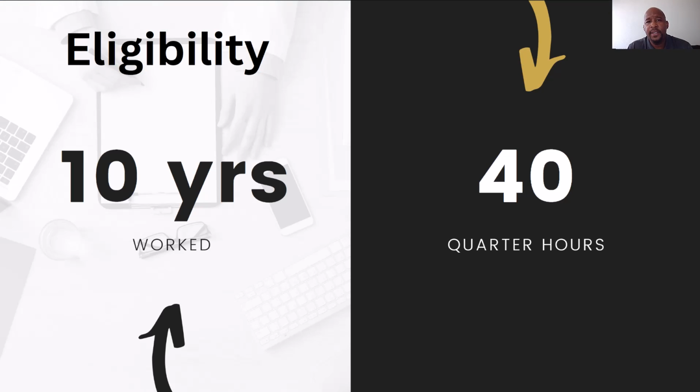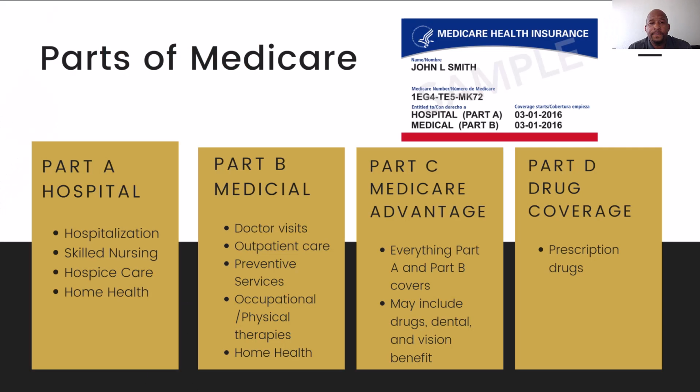Next, continuing with eligibility, you had to have worked 10 years or 40 quarter hours to be qualified for Medicare by Social Security standards.